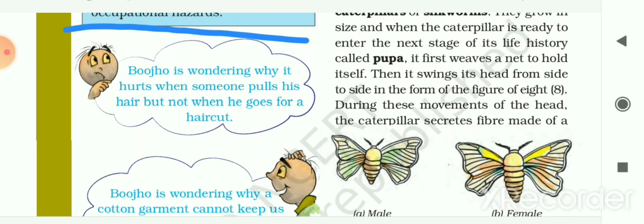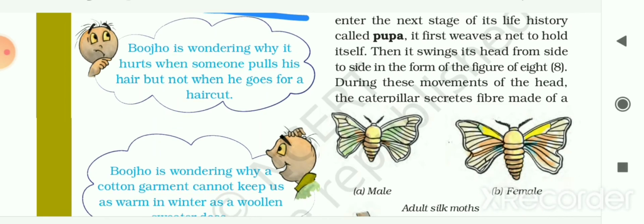Now Boojho is wondering why it hurts when someone pulls his hair but not when someone goes for a haircut. The reason is that our hairs are made up of dead cells, so when we take a haircut, they don't hurt us.